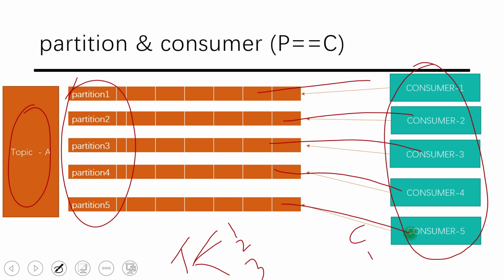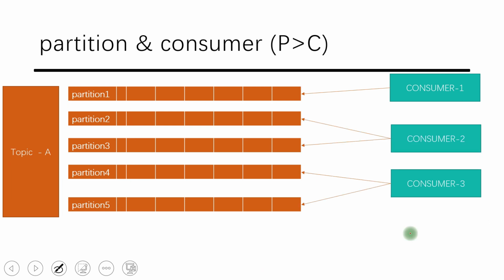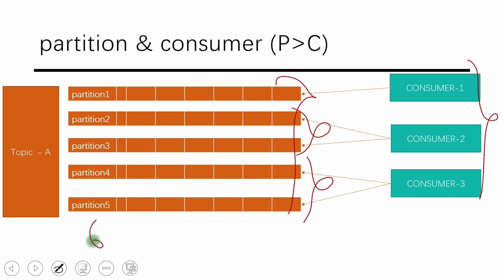But it's not always the ideal case, right? Sometimes there are more partitions but fewer consumers. In that case, multiple partitions will be assigned to a single consumer. It will be distributed equally; it will try to do that equal partitioning. Let's say if there is a 6th partition, that 6th partition will go to the first consumer, so that the load is equal on the different consumers. By default, this strategy is used. This is one setup.